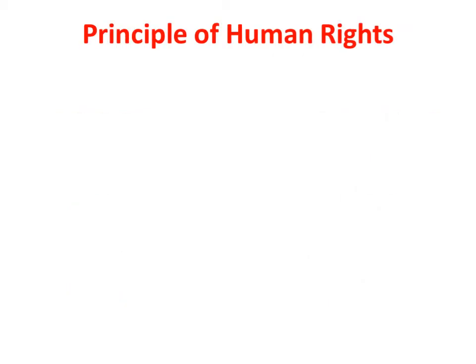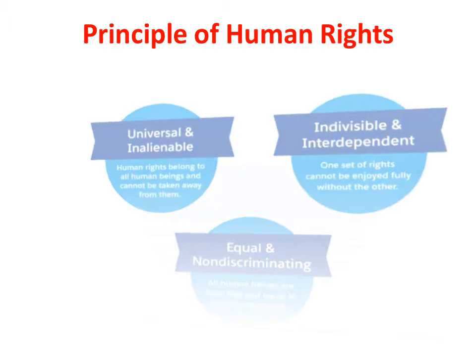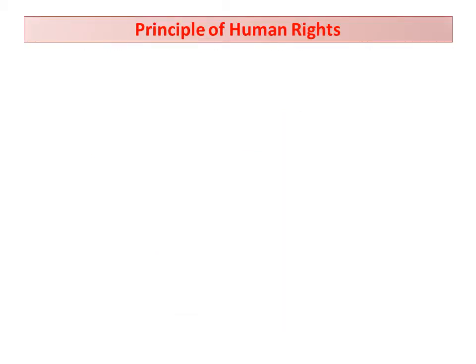Principles mean a number of postulations, a number of directions we understand. So the very common principles of human rights are: human rights are universal, inalienable, indivisible, interdependent, equal and non-discriminatory. So these are shortly listed.